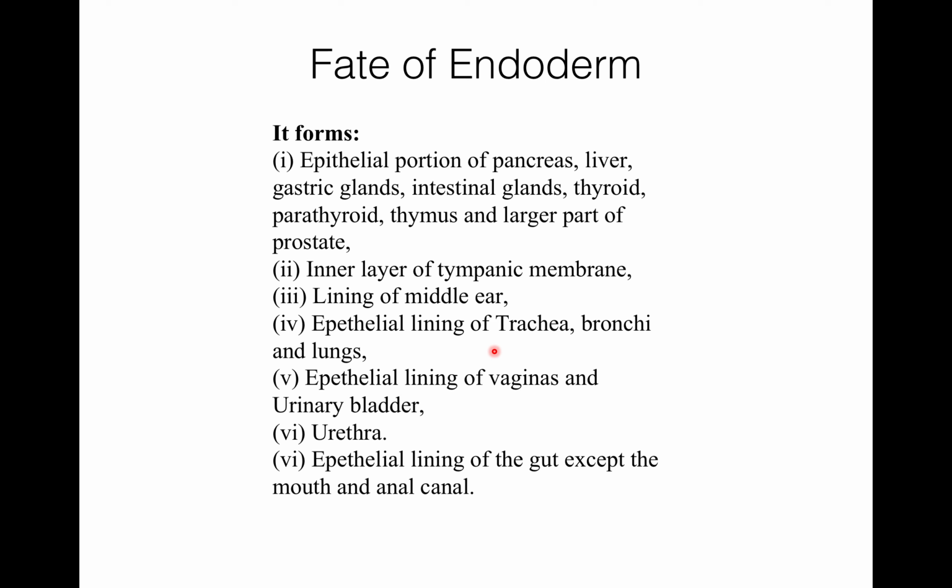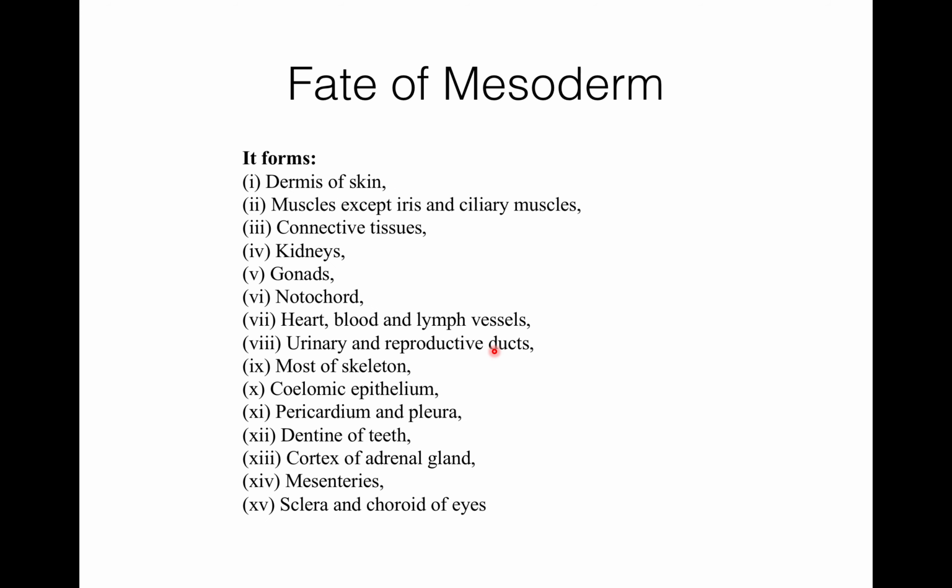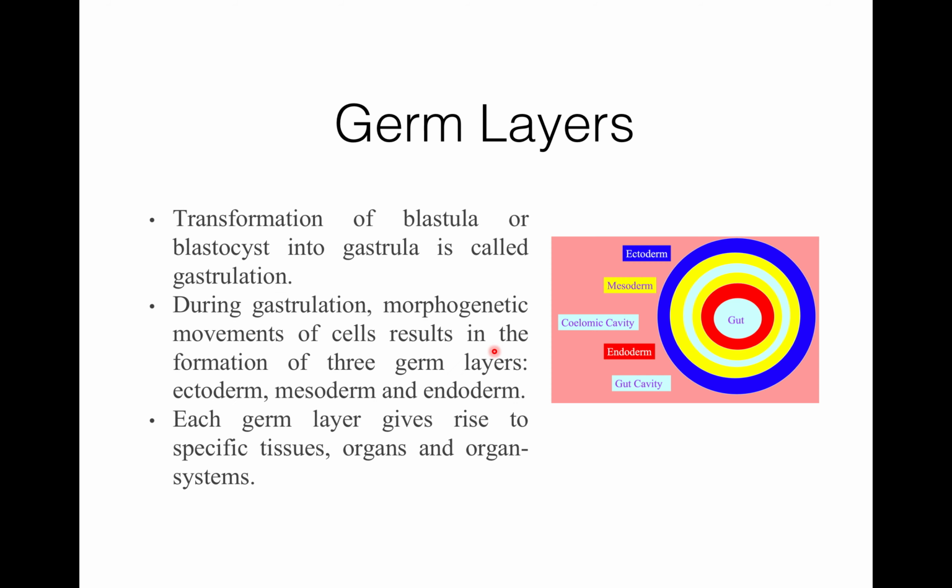It forms the epithelial lining of trachea, bronchi, and lungs. It forms the epithelial lining of the vagina and the urinary bladder. It forms the urethra. It forms the epithelial lining of the gut, except the mouth and the anal canal. So this is about the fate of endoderm. Each germ layer has its specific role and gives rise to specific tissues, organs and organ systems.